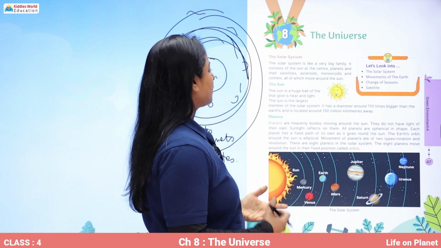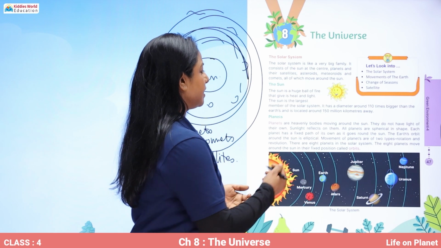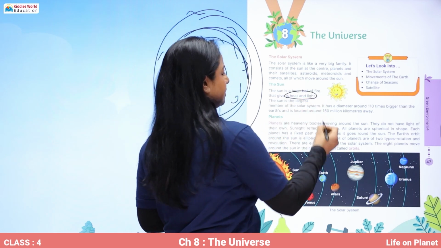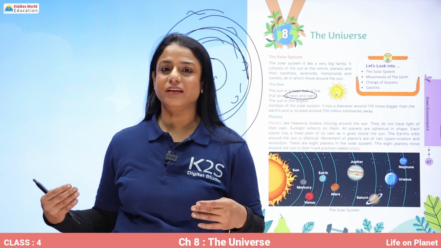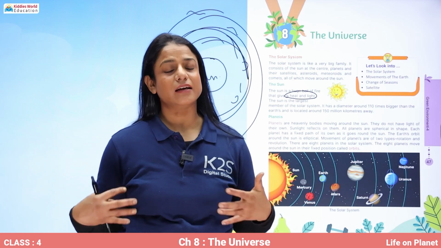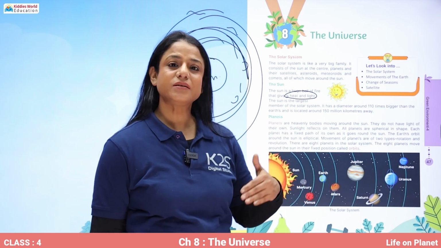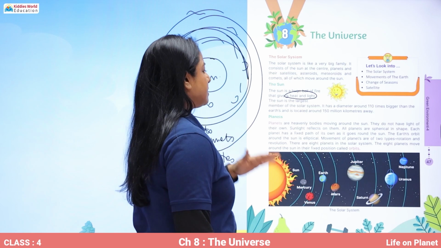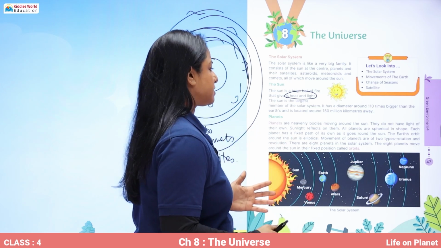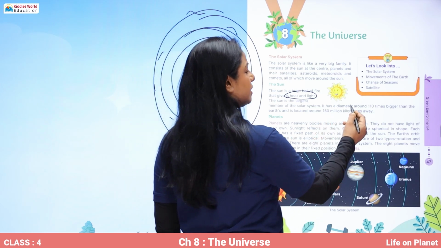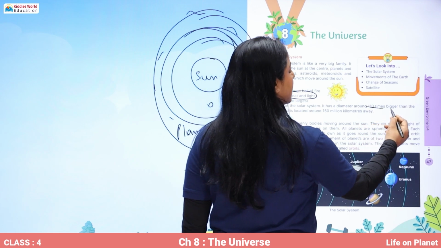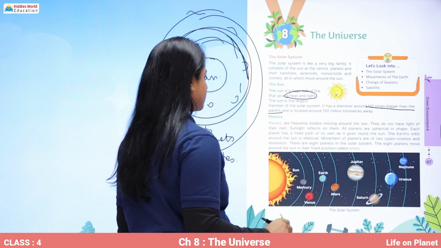So the sun is a huge ball of fire that gives heat and light. So on Earth, when we have heat and light, that is coming from the sun only. Sun is the largest member of the solar system. It has a diameter 110 times bigger than the Earth's.